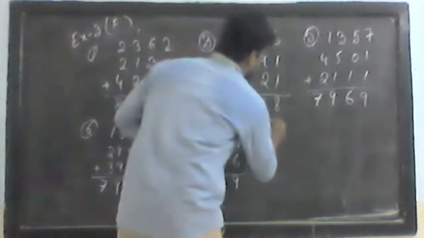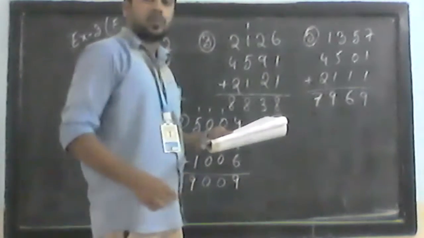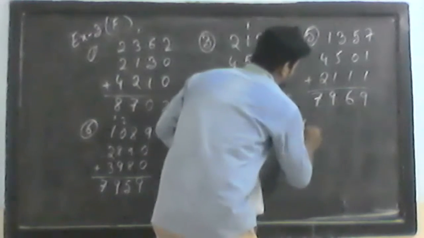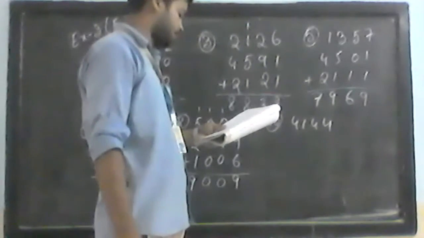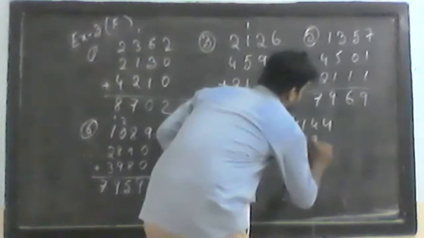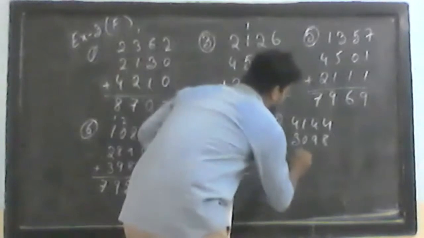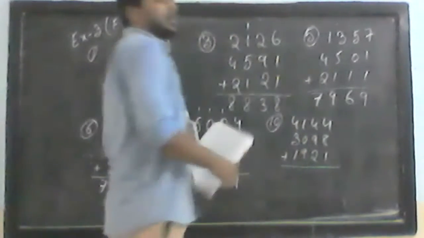Question number 10. So what we have in question number 10? We have 4,144. Then we have 3,098. After 3,098, we have 1,921. So now add all these numbers.